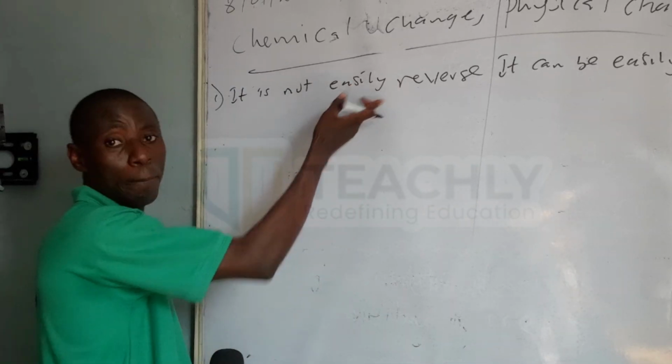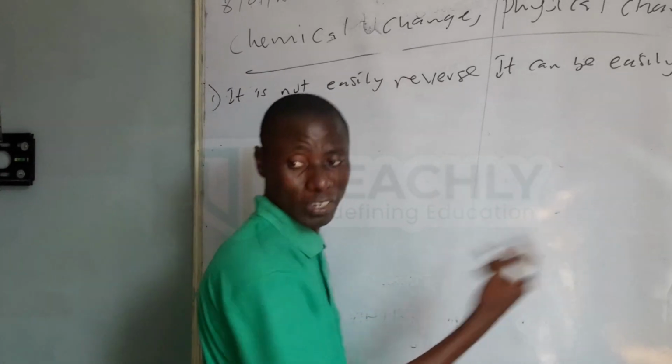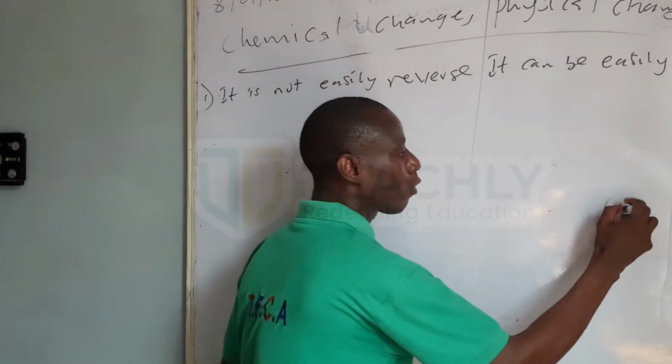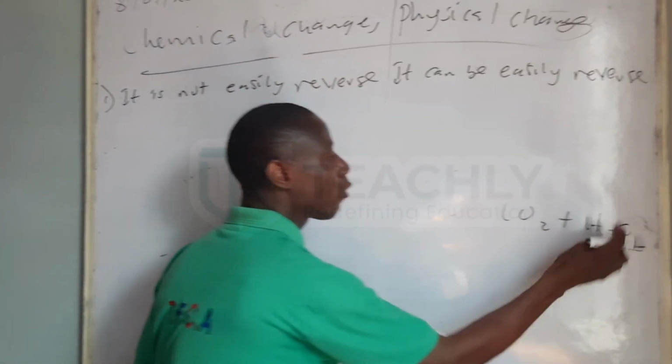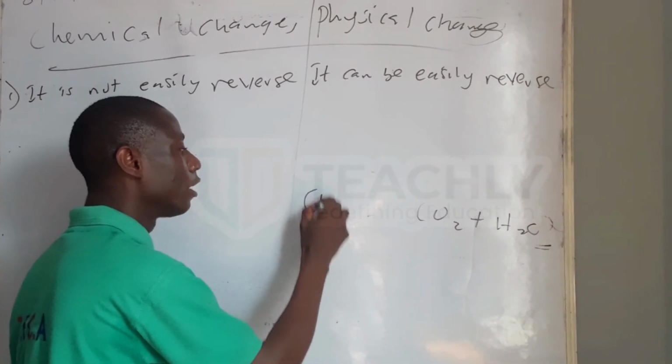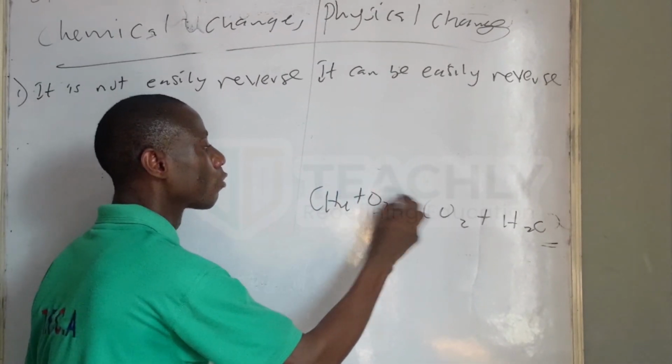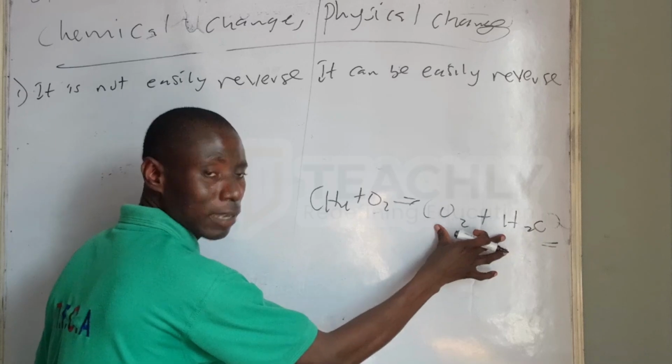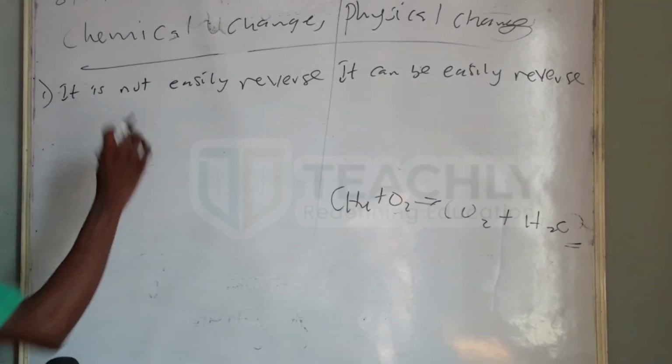But like your burning of fuel, when fuel burns, it's the question I told you the other time. It gives you carbon dioxide plus water. You cannot mix the carbon dioxide plus water to give you back your CH4 plus O2. So if you mix these together, you cannot get the original back again. That means it cannot be easily reversed.